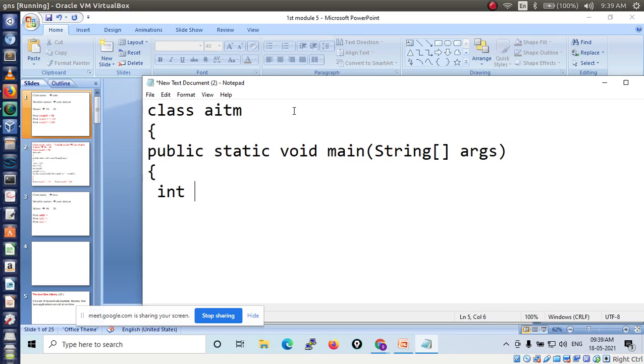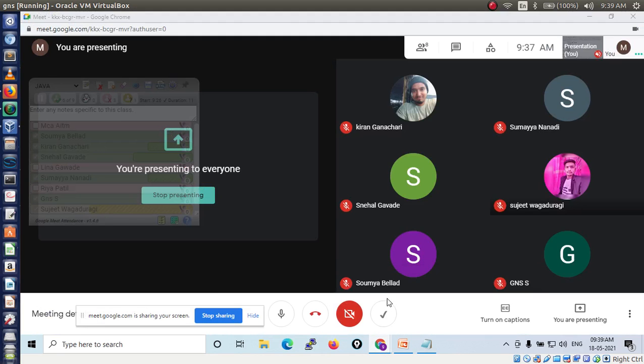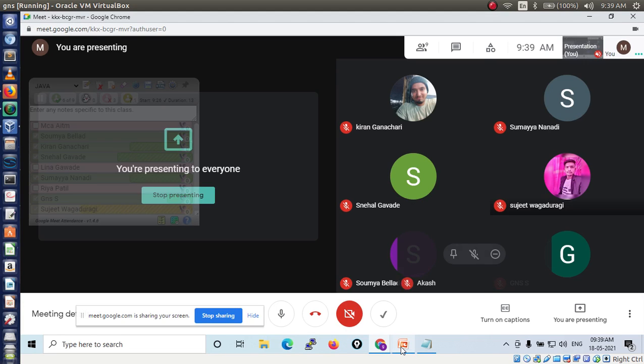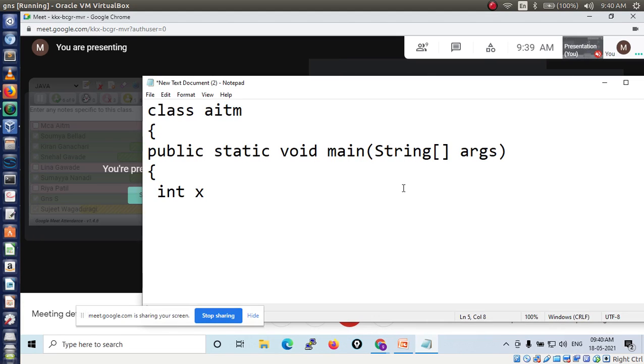Here I have to define two variables of our choice. So our choice means we can take any names. So now I am taking x. The x value I already gave.